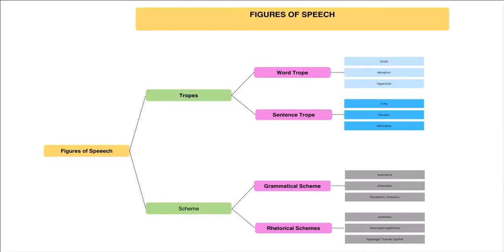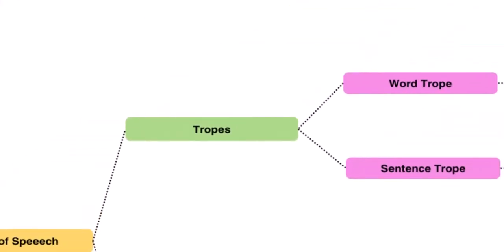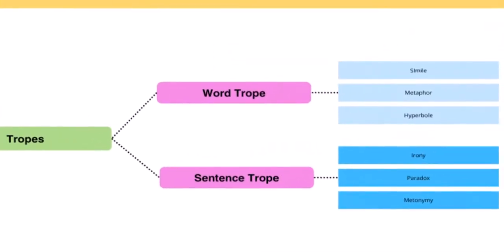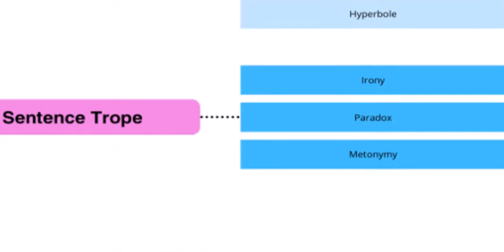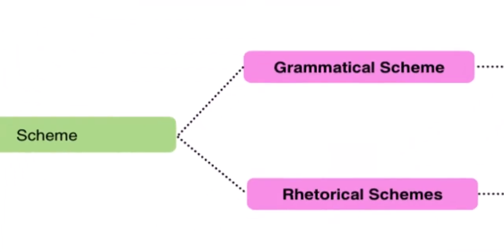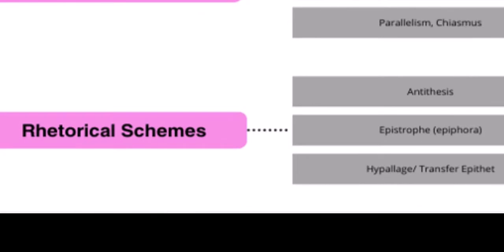Figures of speech can be grouped or divided into two. We have tropes and we have schemes. For tropes, we have word trope and we have sentence trope. Under word trope, we have simile, metaphor, hyperbole. Under sentence trope, we have irony, paradox, metonymy, and the likes. We have more than this actually. Then under scheme, we have grammatical scheme. Under grammatical scheme, we have assonance, alliteration, parallelism, chiasmus, and the likes. Under rhetorical scheme, we have antithesis, epistrophe or epiphora, hypallage or transferred epithets, and the likes.